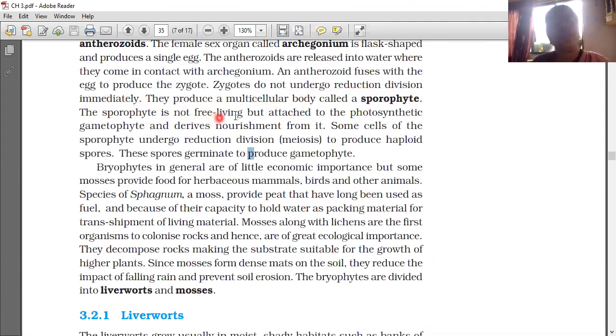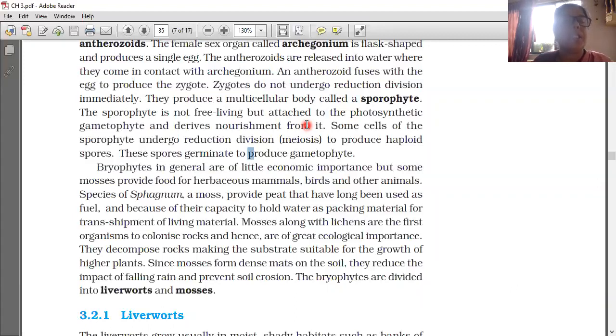The sporophyte is not free living, but is attached to the photosynthetic gametophyte and derives nourishment from the gametophyte only. This sporophyte is forming on the gametophyte. The gametophyte has leaf-like structures, chlorophyll-containing structures, so the gametophyte produces the food. The photosynthesis is done by the gametophyte only. This sporophyte, which is living on the gametophyte, is taking food from the gametophyte. Understood? So, some cells of the sporophyte undergo reduction division, that is meiotic division, to produce haploid spores.